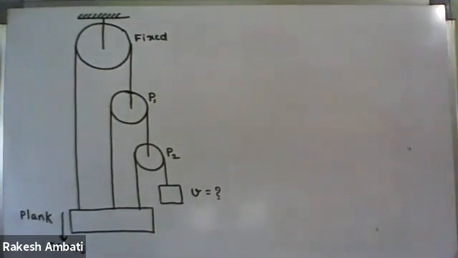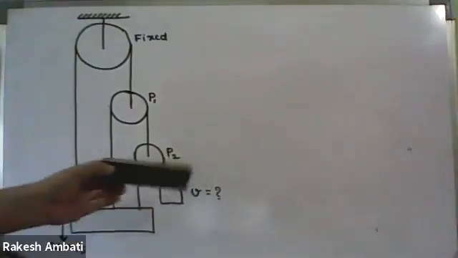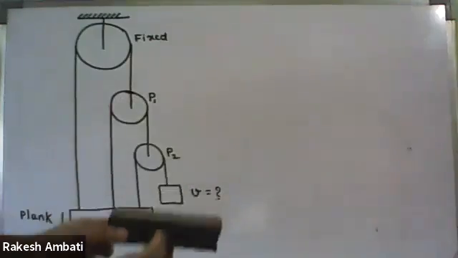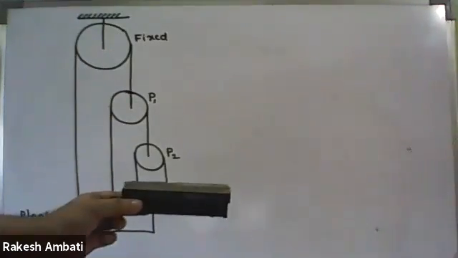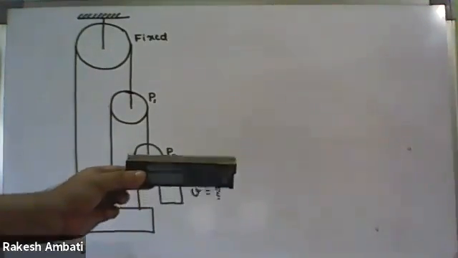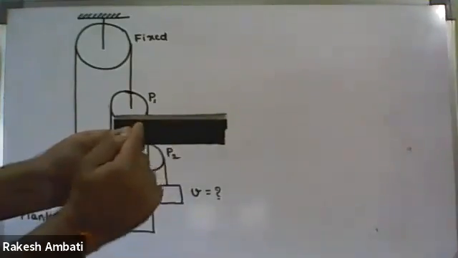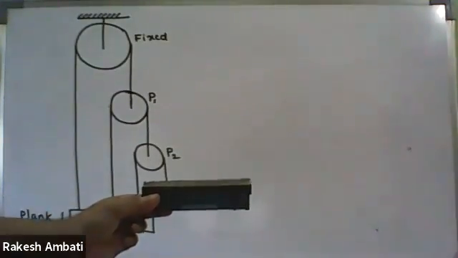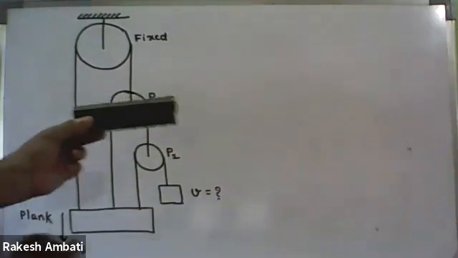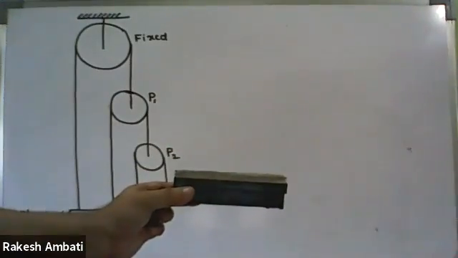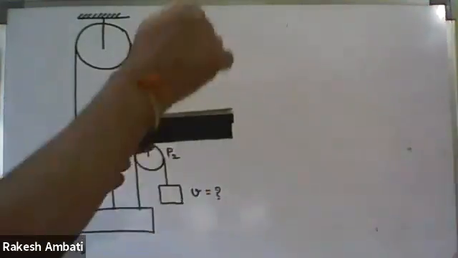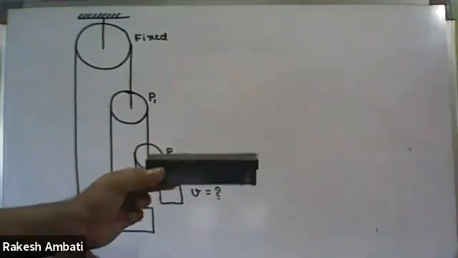Now this plank is moving down with 20 meter per second. That means each and every point of the plank also moves down with 20 meter per second.